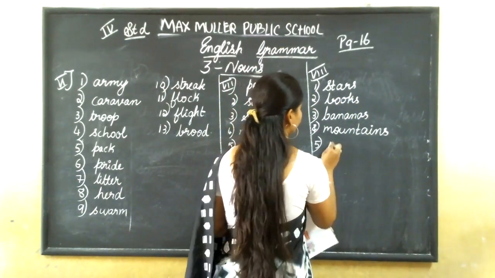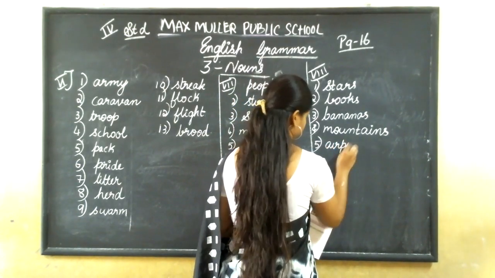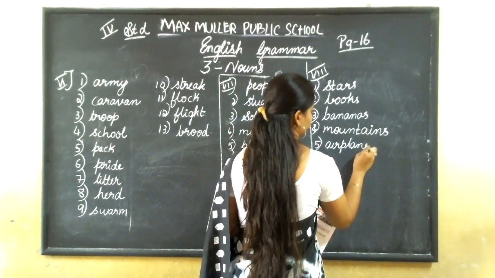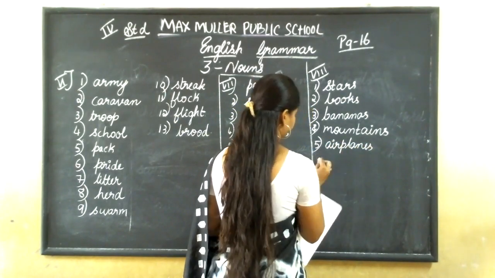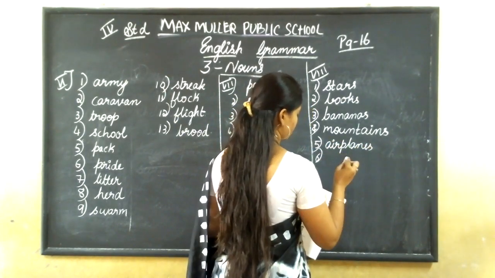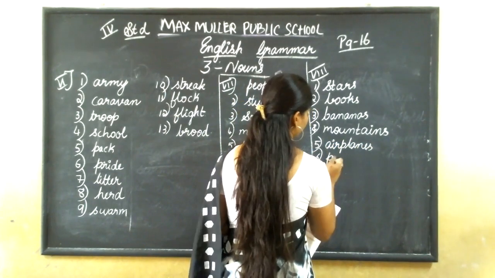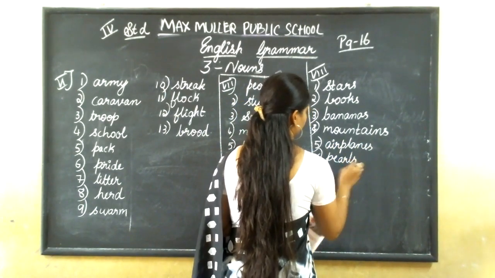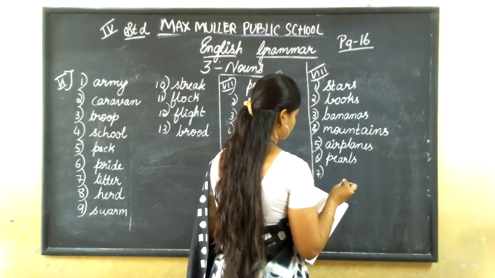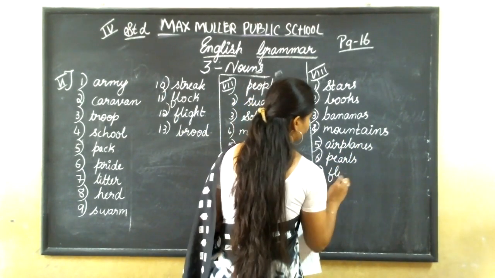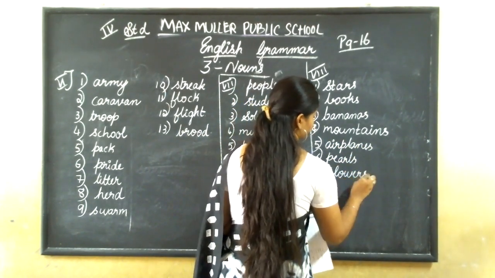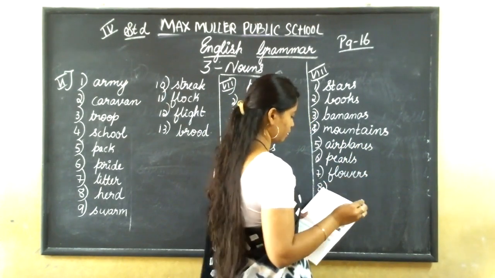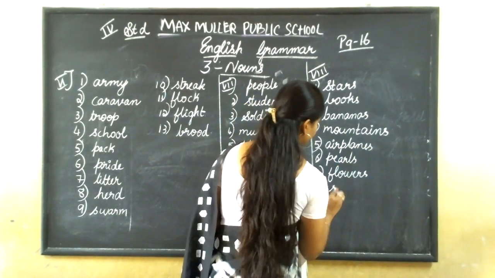A fleet of airplanes. A string of pearls. A bouquet of flowers. A flight of stairs.